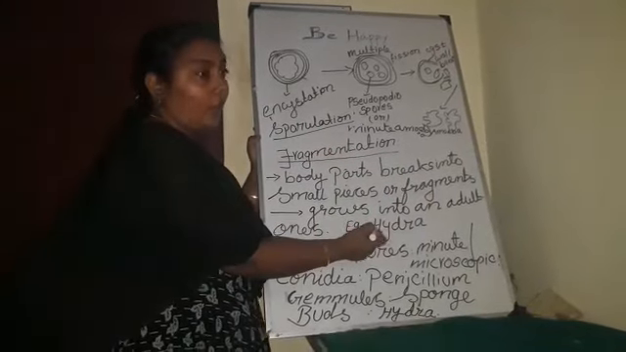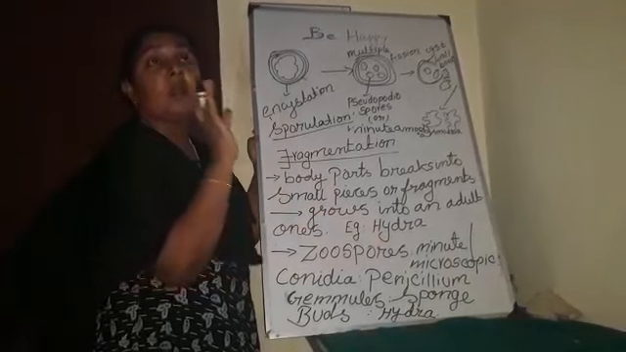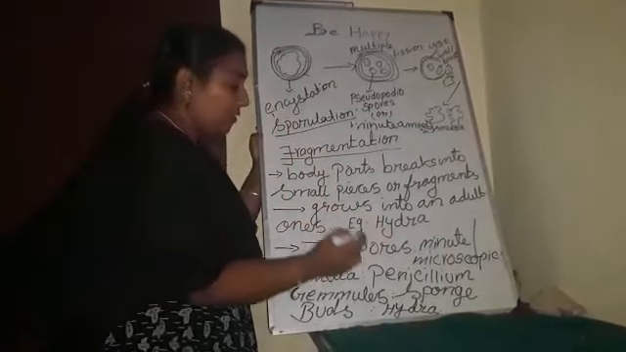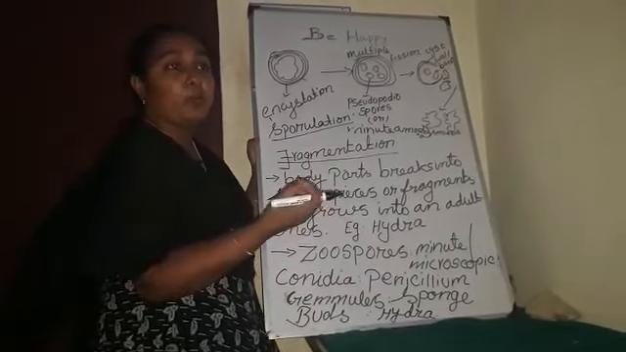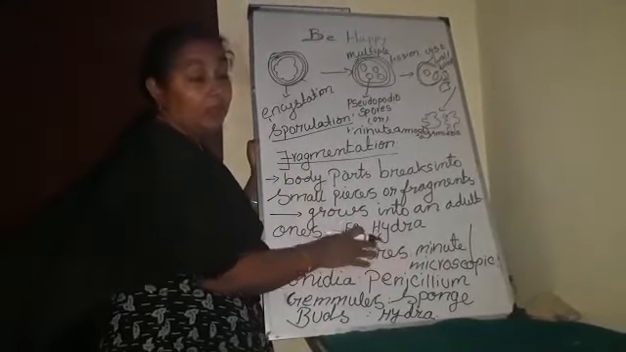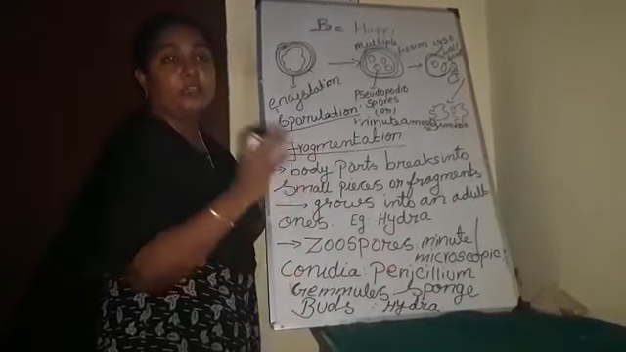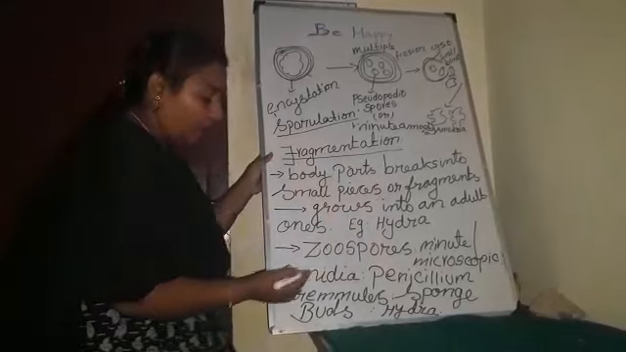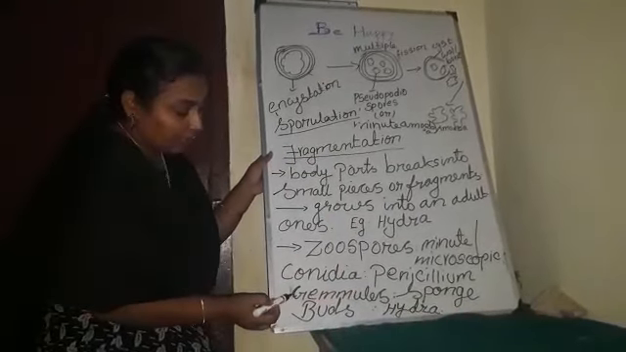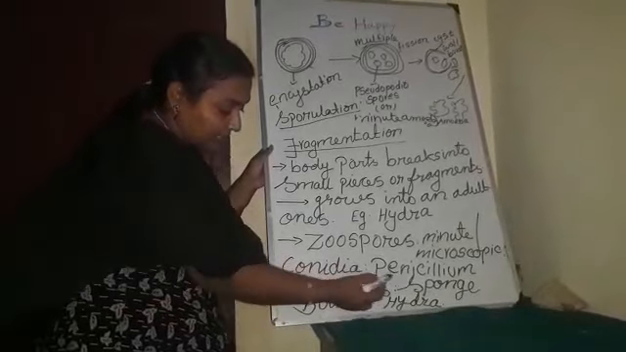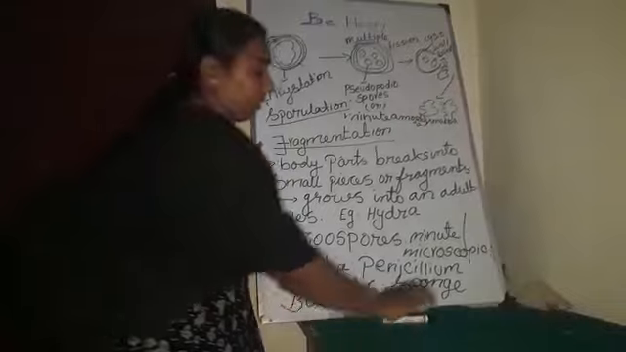Example, Hydra. We can see that the most common asexual reproductive structures are called zoospores. Actually, zoospores are microscopic and minute in nature. Other than that, some other kinds of asexual reproductive structures are present. They are gonidia, present in Penicillium; gemmules, present in sponges; and buds, present in Hydra.